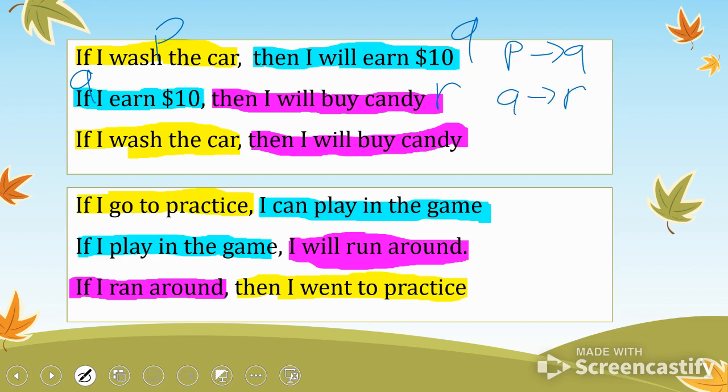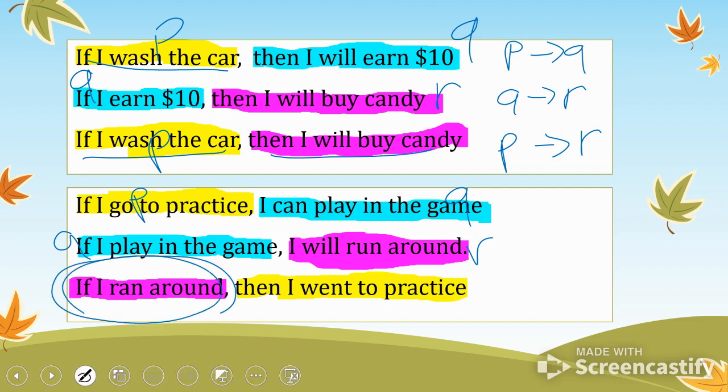So then I double check. I start with the yellow. If I wash the car, that's P. Then I will buy candy. That is R, right? Or if we look at the second one, it still goes PQ, QR, right? If I go to practice, then I can play in the game. If I play in the game, I will run around. But then here it says, if I ran around, well, that is pink. That is R. That goes R to P.